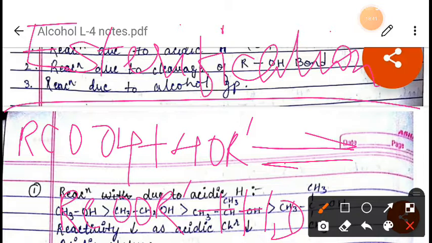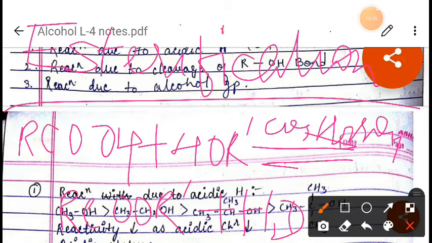And the equilibrium will shift towards the forward direction by removing water as soon as it is formed. Here we are using concentrated H2SO4 as a catalyst. Now again, when we are using HCl as a catalyst, at that time this reaction is called Fischer-Speier esterification.